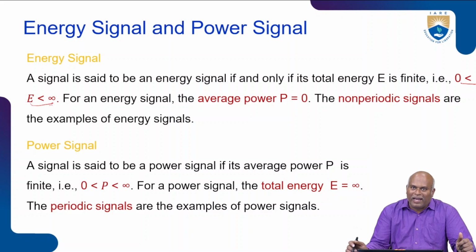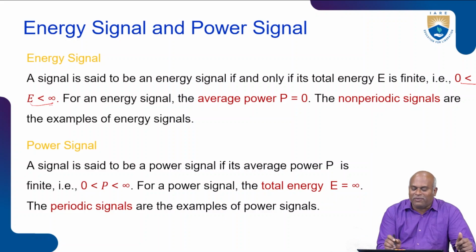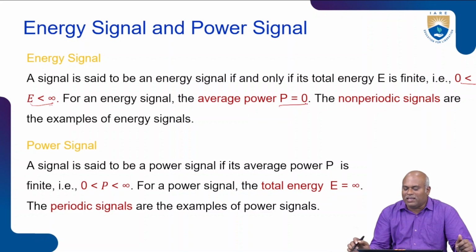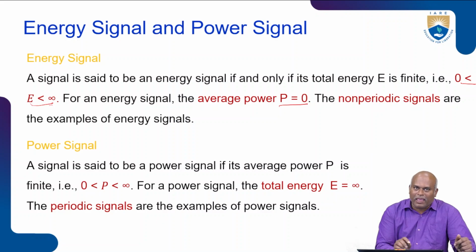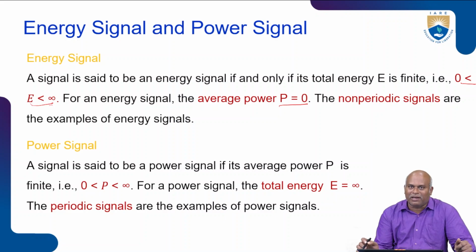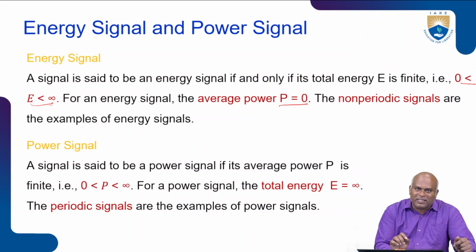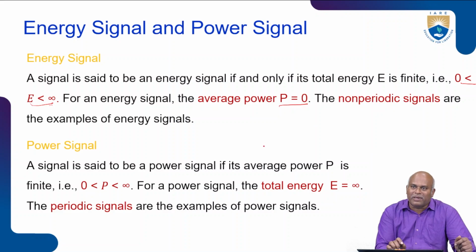For an energy signal, the average power value is equal to 0. Non-periodic signals are examples of energy signals. So an energy signal always has 0 less than E less than infinity. If the signal is an energy signal, there is no power; the power value is equal to 0. For example, all non-periodic signals are energy signals.